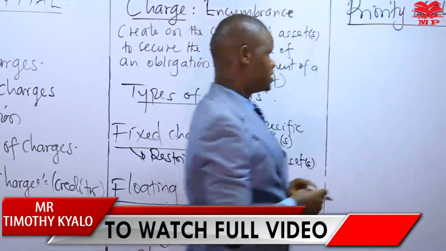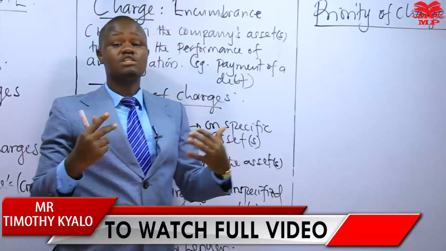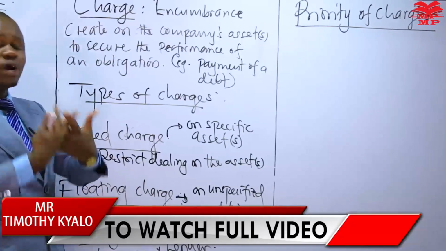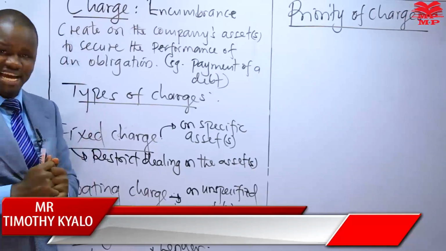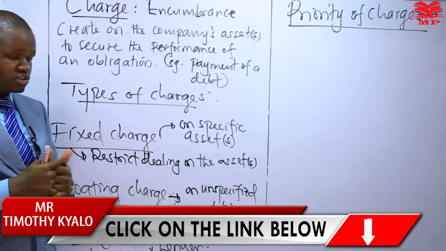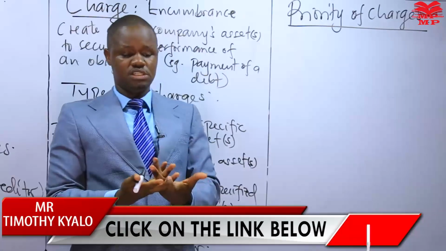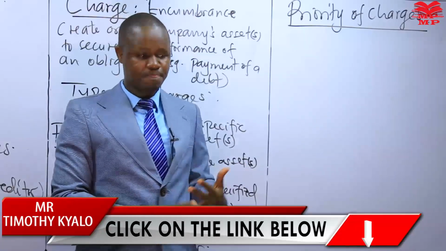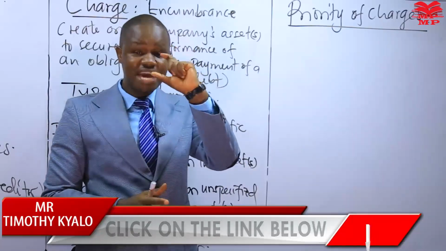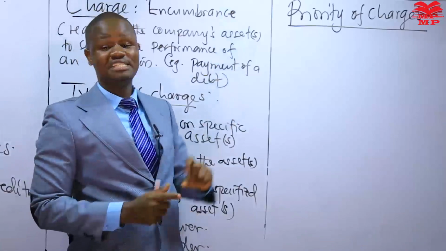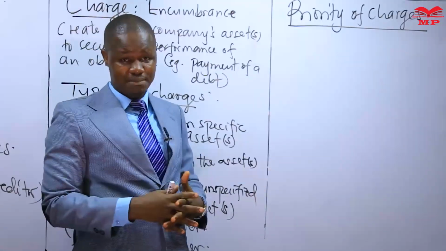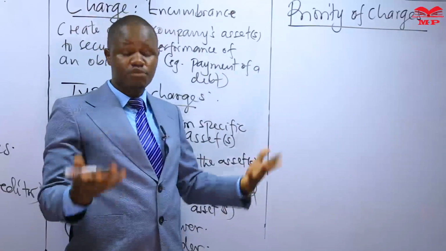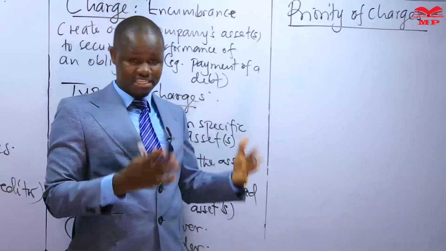Priority of charges. This is why the question of priority will come up. Sometimes you can create more than one charge on the same asset. So the company's motor vehicles have on them a fixed charge and a floating charge. On the company's motor vehicle, we could have two fixed charges created during different times. On the company's buildings, we could have two floating charges created during different times.